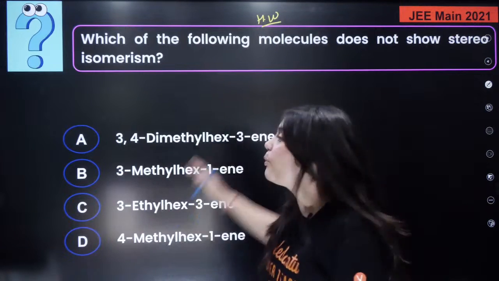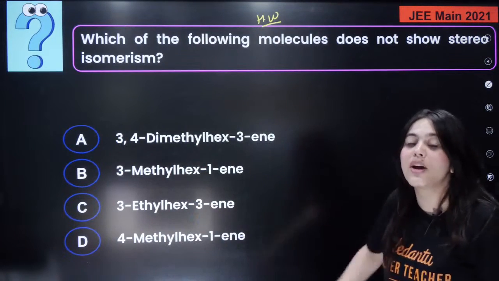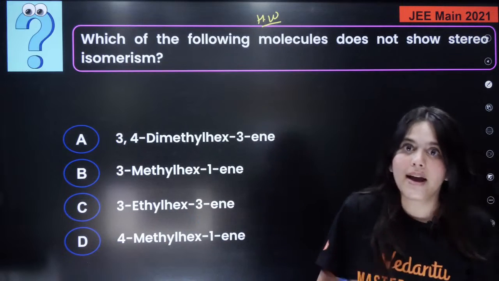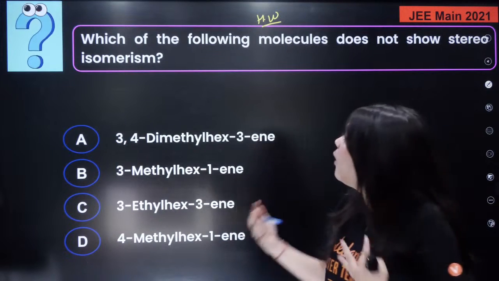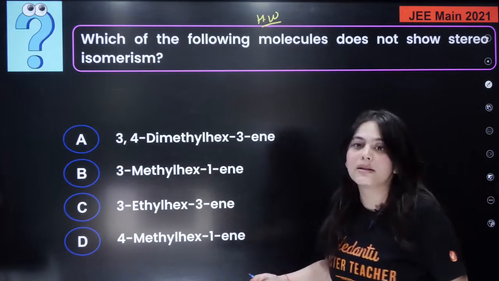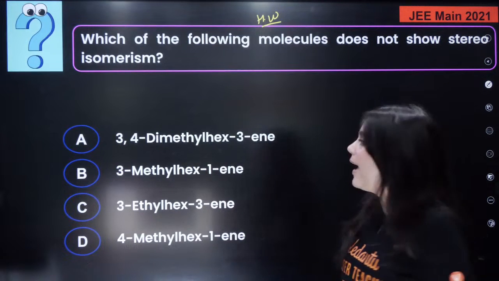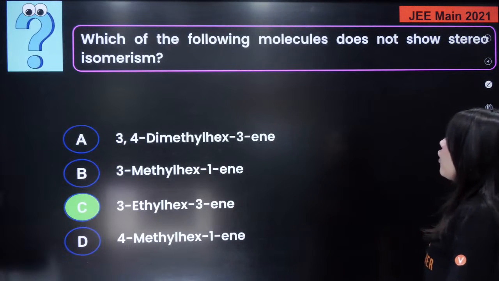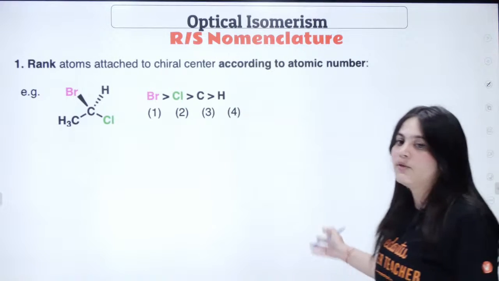Try to just pause this, take a screenshot of this question, and attempt it on your own, right? So that you understand how to look for stereoisomerism in general. Okay, I'm moving forward. The answer is already given for you too.